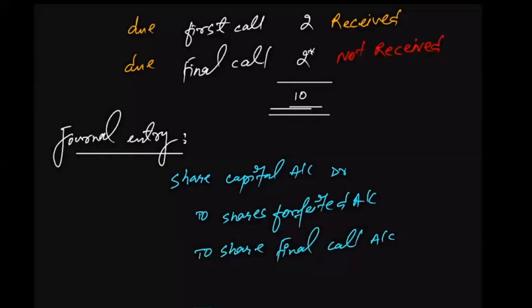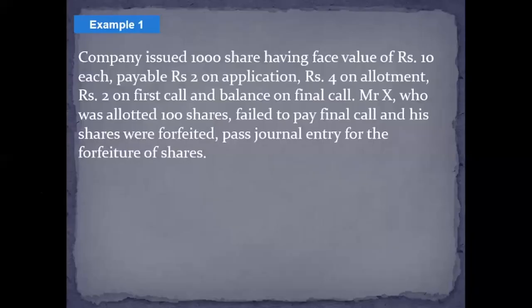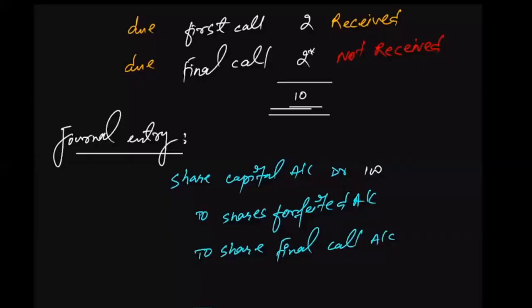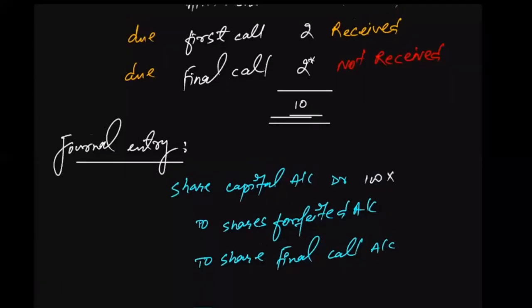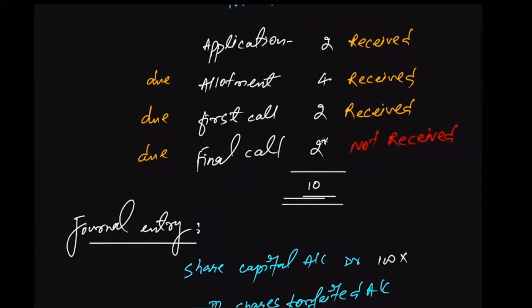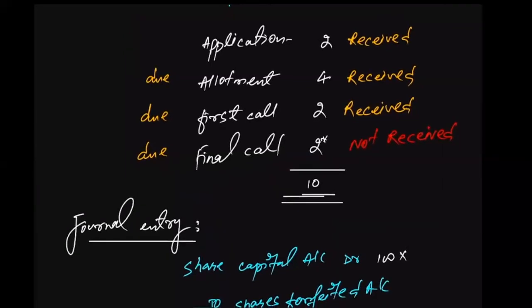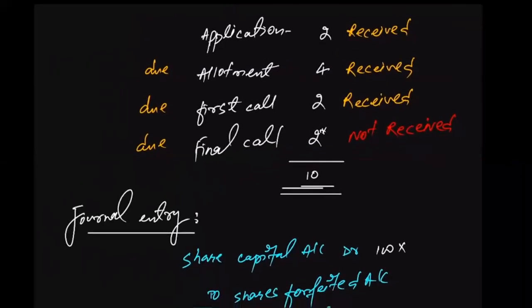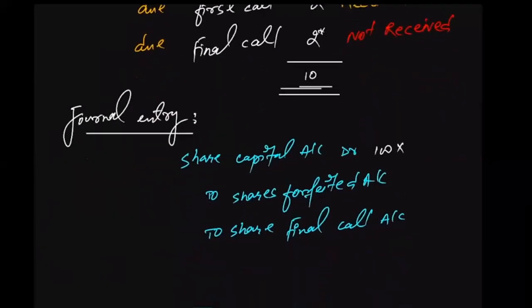All right, let's write down the value. As I told you, the share capital account needs to be debited by the number of shares being forfeited. So 100 shares are being forfeited as per the question. Mr. X hasn't paid the final call for the 100 shares. So 100 shares multiplied by the called up amount. How much amount has been called up by the company? The company called for the application, and got the application amount. The company called for the allotment, the first call as well as the final call. So the company asked Mr. X to pay all the installments. That means the called up money will be 10 rupees.